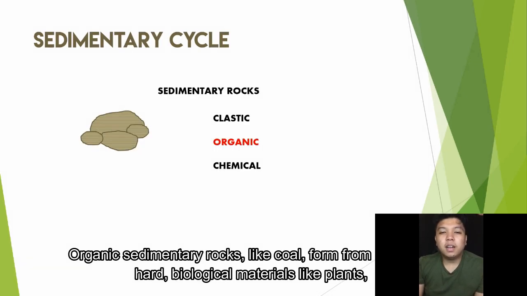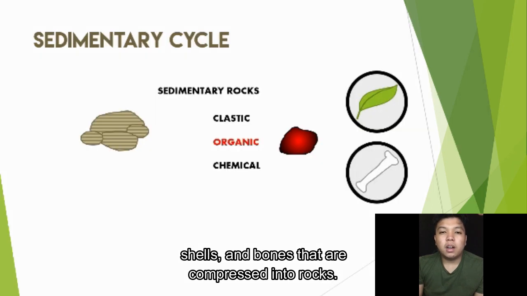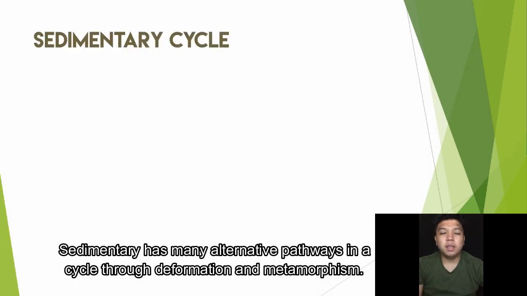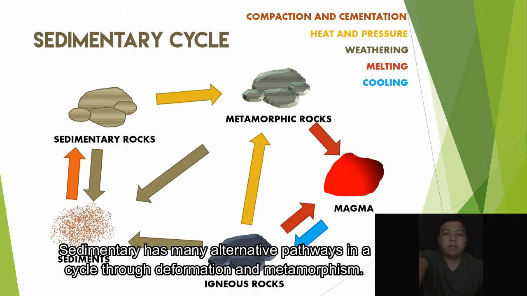Organic sedimentary rocks like coal form when hard biological material like plants, shells, and bones are compressed into rocks. Sedimentary rocks have many alternative pathways in the cycle through deformation and metamorphism.